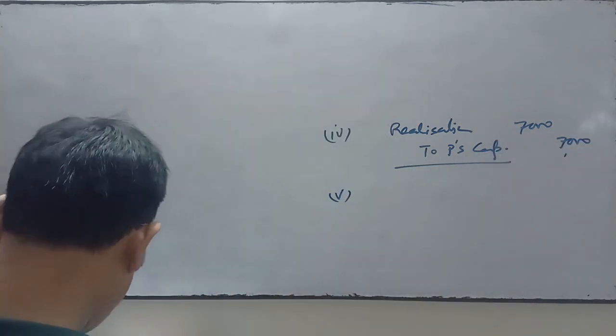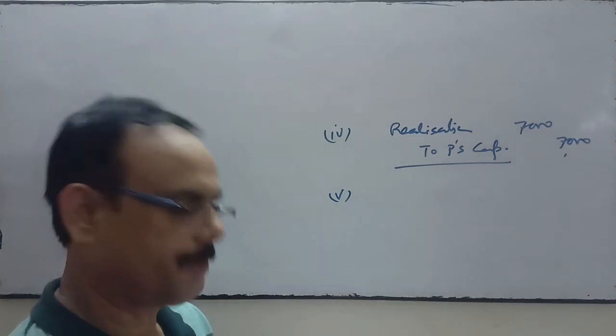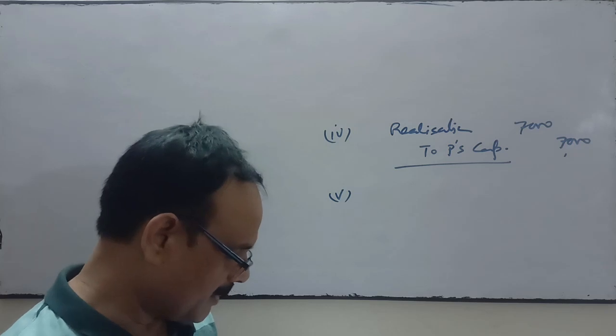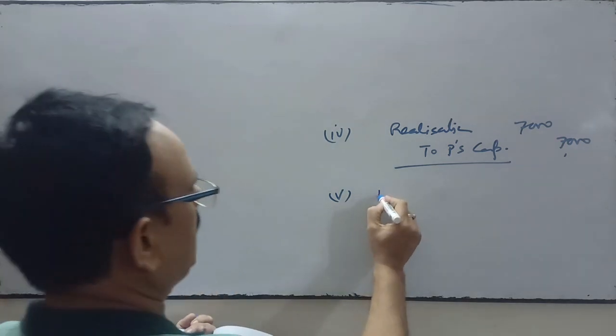Fifth number, a partner was appointed to look after the process of dissolution for which he was allowed a remuneration of 9,000.